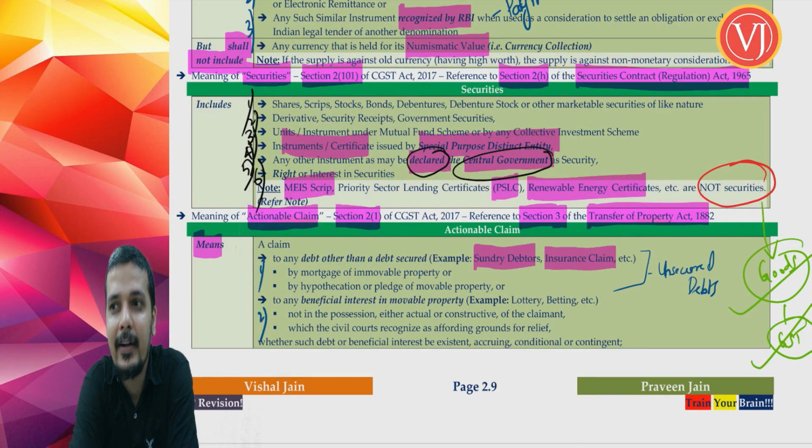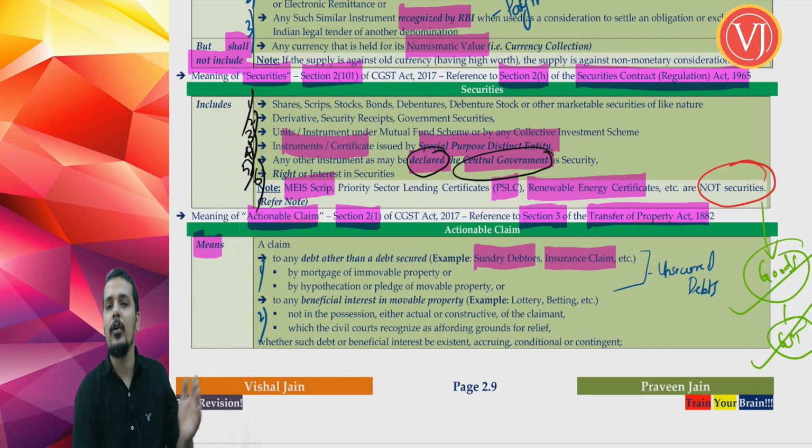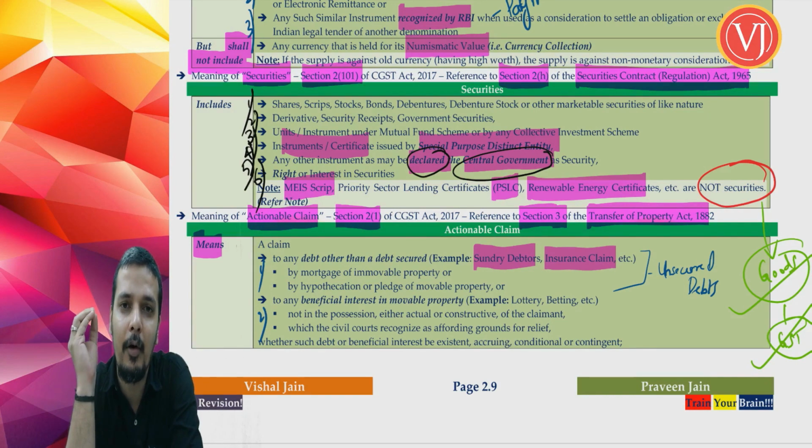You have your big factory and you have taken insurance, right? Unfortunately, there is a fire which has broken out in your factory. Obviously, you would have taken insurance, therefore you are going to go to the insurance company. The insurance company is going to do a survey, find the extent of damage or loss, and then repay some amount. Whether that repayment of amount by the insurance company is liable to GST.